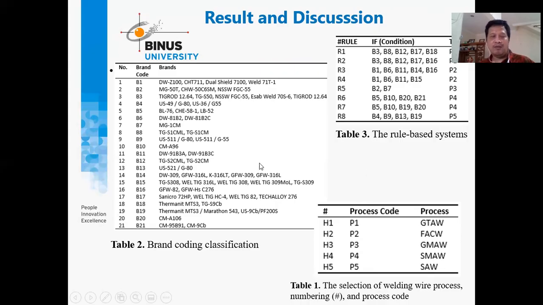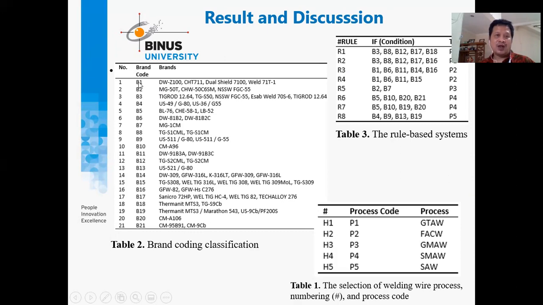And then we move to the brands, how many brands belong to each of them. Let's say there are a lot of brands here, for example DWZ100 and CHT700. These are the brands for each welding wire, and we connect them because each brand has similarities.